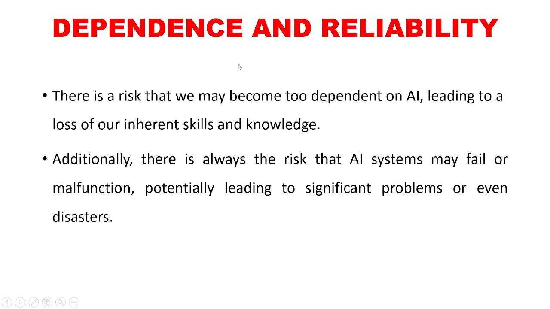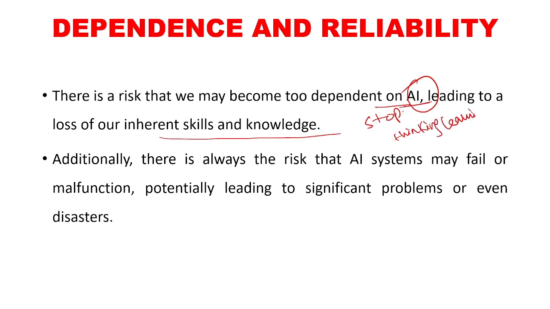Then dependence and reliability. There is a risk that we may become too dependent on AI, leading to loss of our inherent skills and knowledge. If you are too dependent upon artificial intelligence programs, we would basically stop thinking, we would stop learning, or we will stop our efforts to solve certain problems.